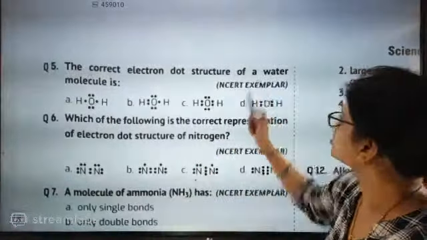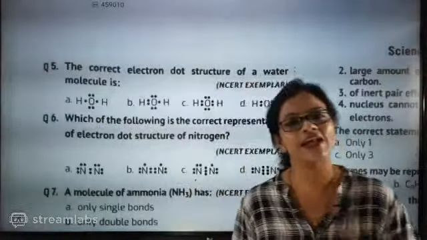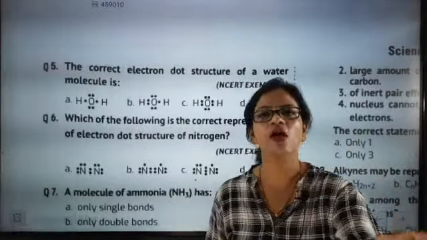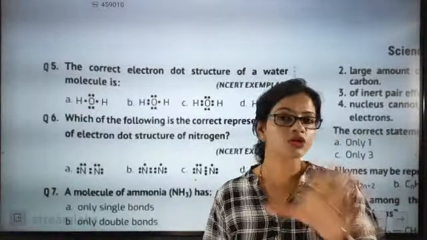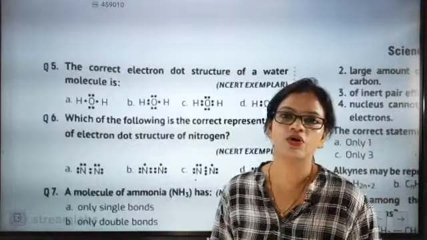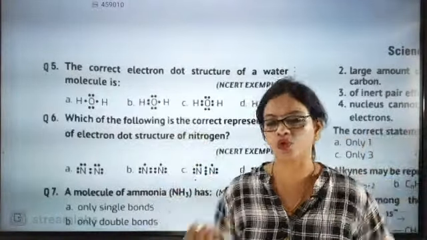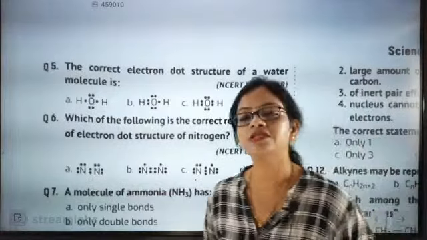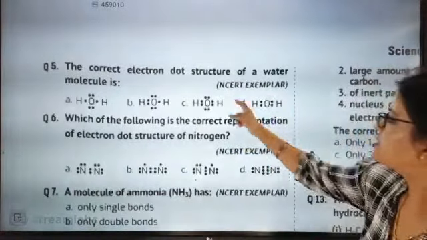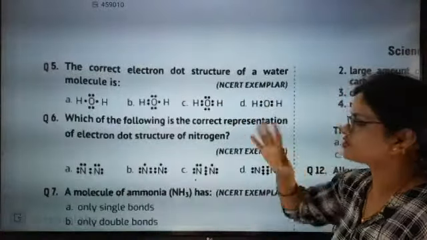The reason behind is oxygen's outermost orbit has to have 8 electrons. Hydrogen is giving 1, oxygen is taking 1. But oxygen's outermost orbit has 6 electrons, so it needs 2 more. So it is going to take from hydrogen. Since it is going to take from hydrogen, C is the correct one. Here only 2 is there, so it's not correct.